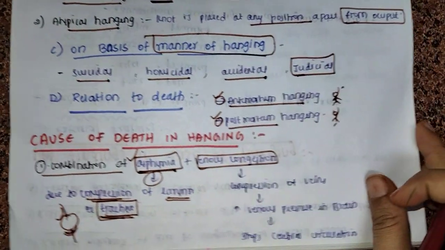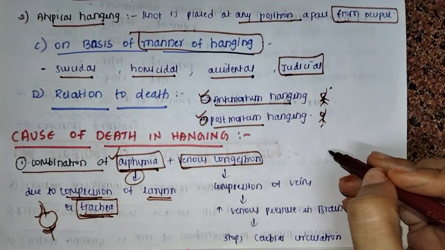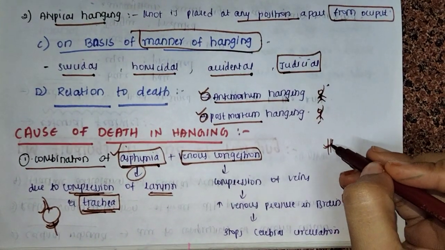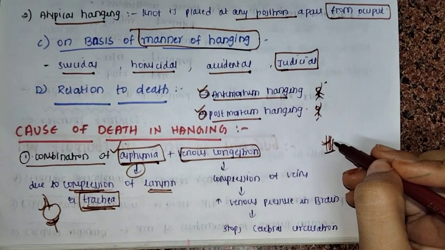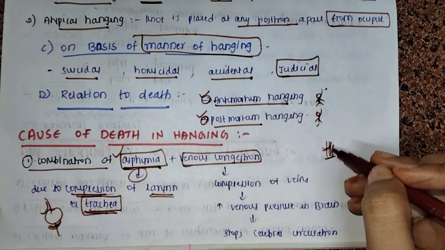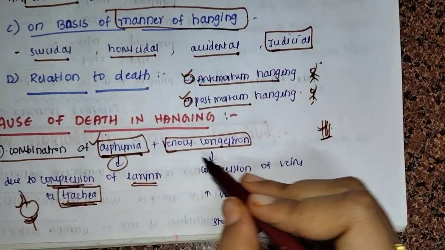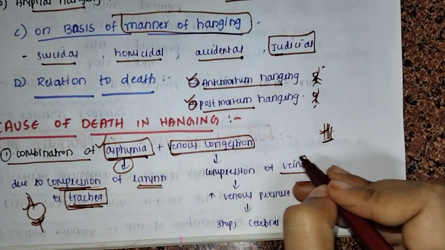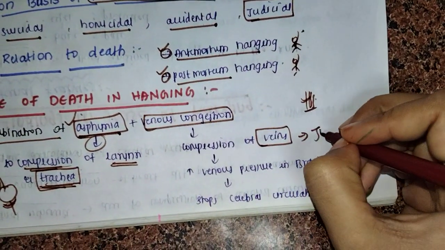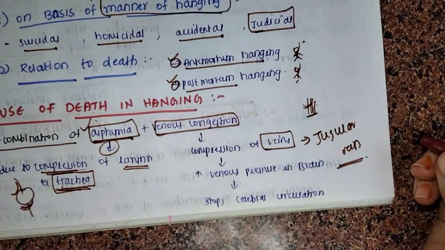Now venous congestion. Near the neck many blood vessels are present, such as the carotid and jugular, all these arteries and veins travel through the neck. So venous congestion means compression of the vein, mainly the jugular vein.